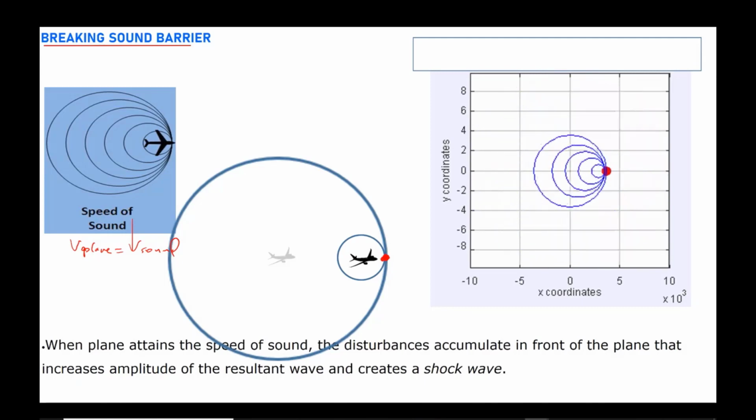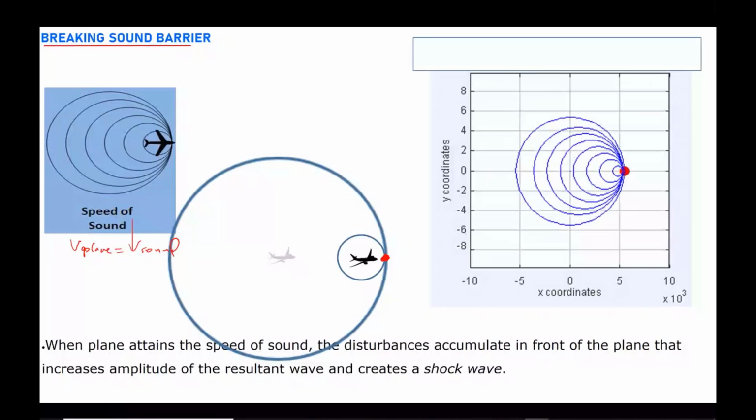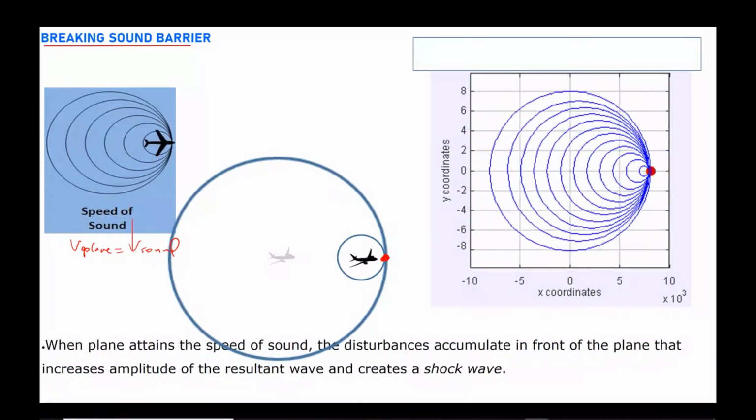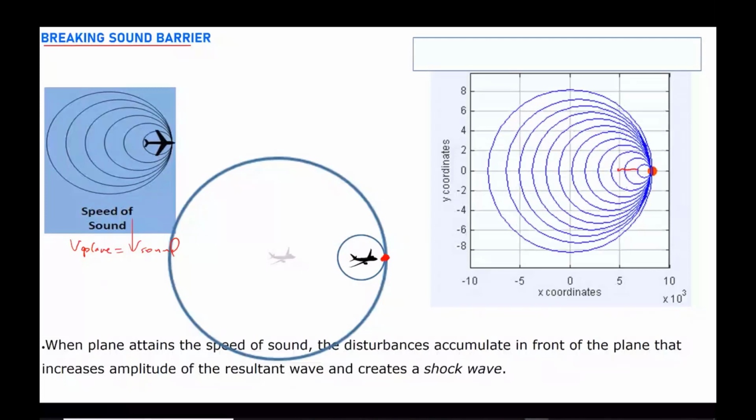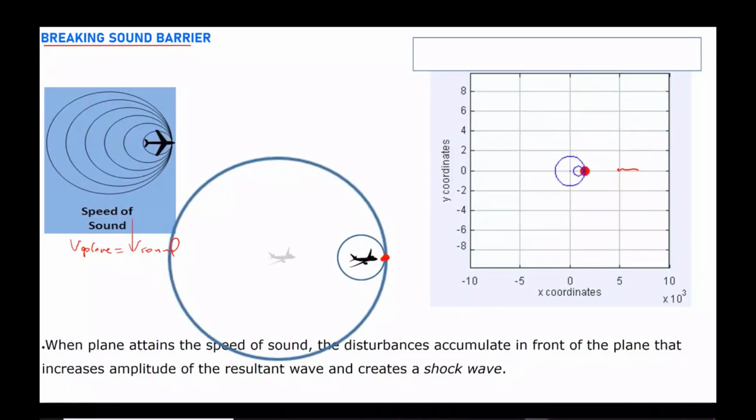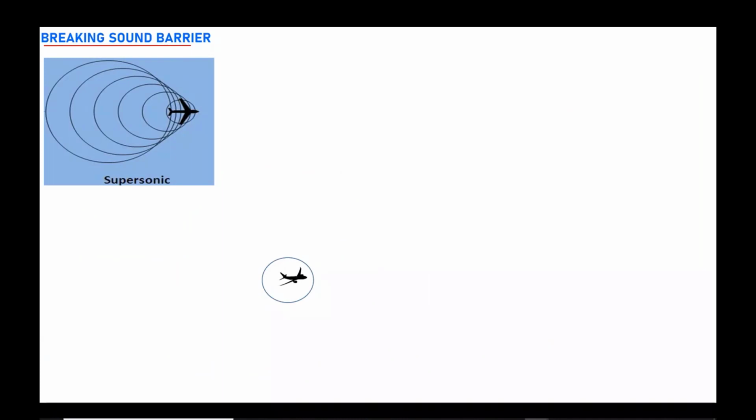So when the airplane attains the speed of sound, disturbances accumulate in front of the plane, which increases the amplitude of the resultant wave and creates a shock wave. This wave with greater amplitude is known as a shock wave because its power is so huge. What if the airplane exceeds the speed of sound? In this case, it's going to be like this.